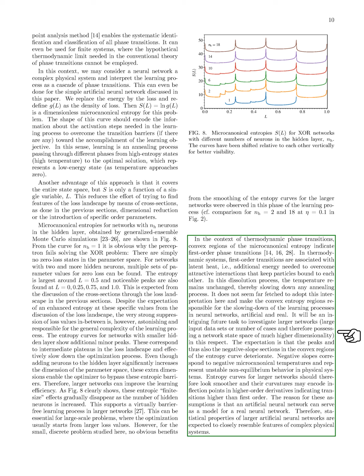Future research will focus on larger networks, anticipating that the peaks and negative slopes in the entropy curve will diminish, leading to smoother curves that may reveal higher-order transitions. We expect that the statistical properties of larger artificial neural networks will closely mirror those of complex physical systems.